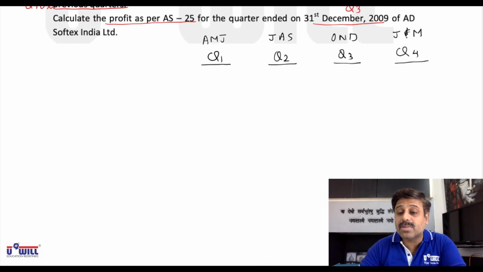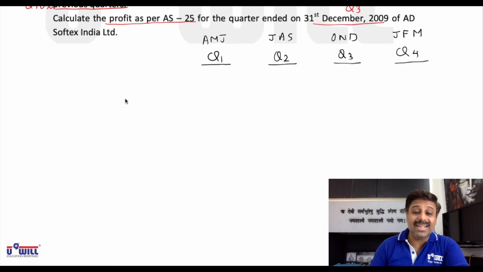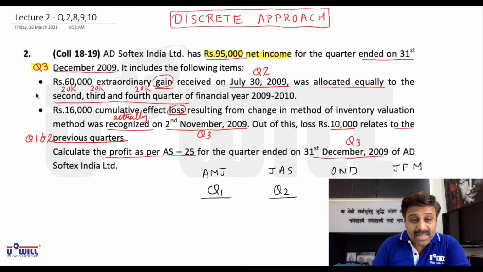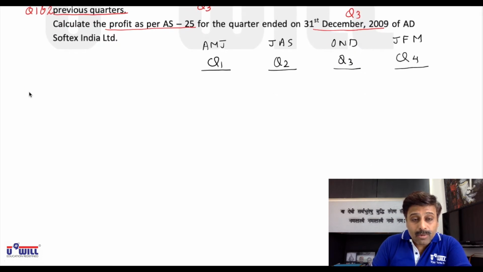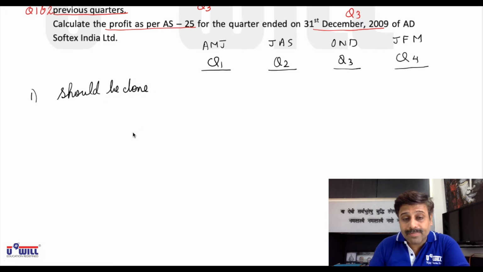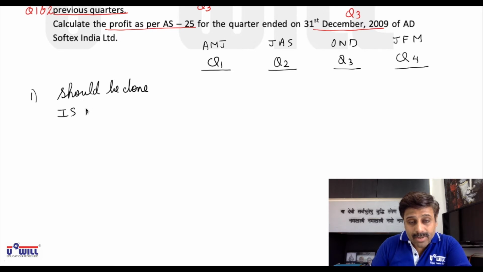For every adjustment, we will find out what should be done and what is done. There are two adjustments over here. For every adjustment, we will find out what should be done, and what is done, and then we will see how to do the rectification.